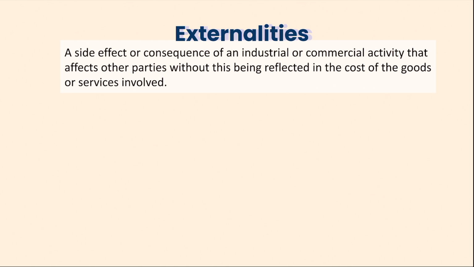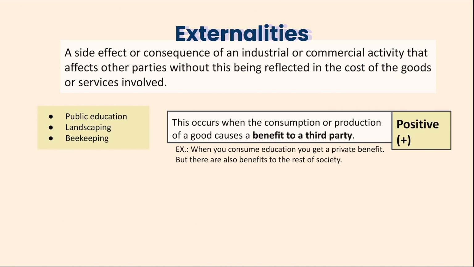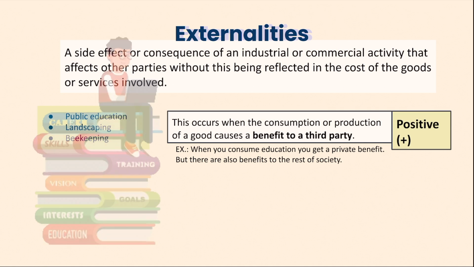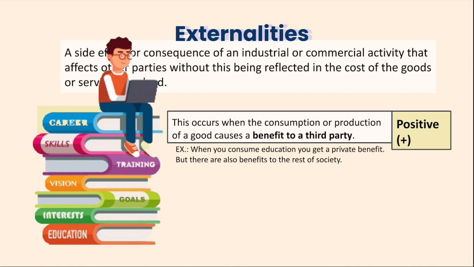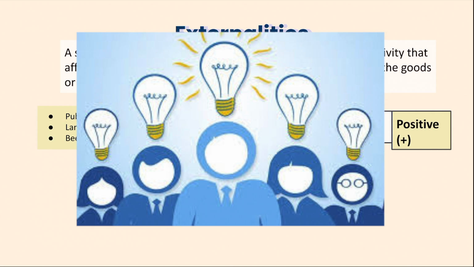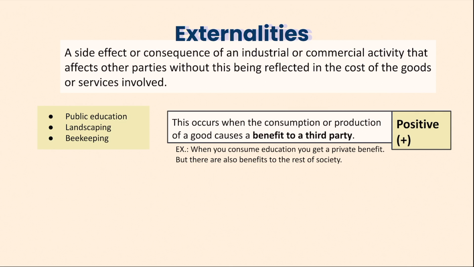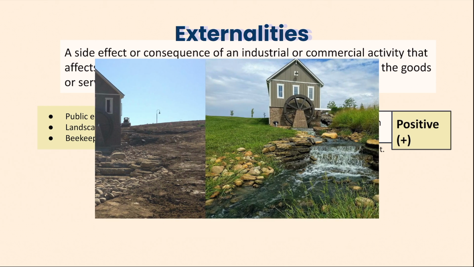These externalities can be positive or negative. Positive externalities occur when the consumption or production of a good causes a benefit to a third party. An example of this would be consuming education. You yourself benefit, but there are also benefits to the rest of society, like contributions of ideas. Other examples include farmers' landscaping.